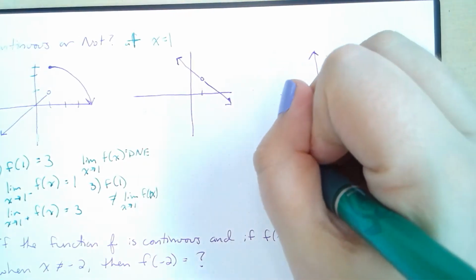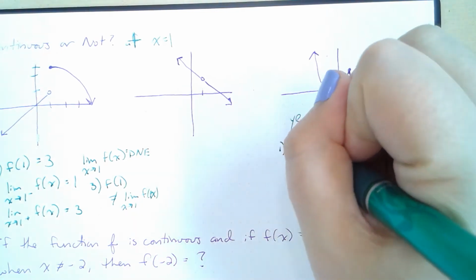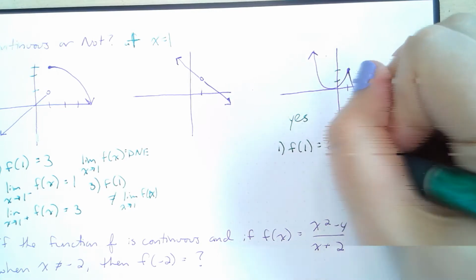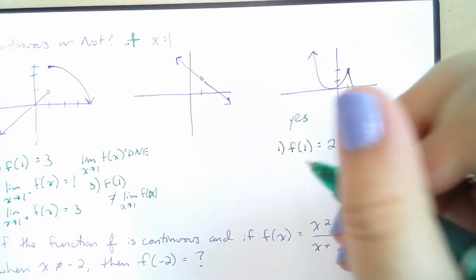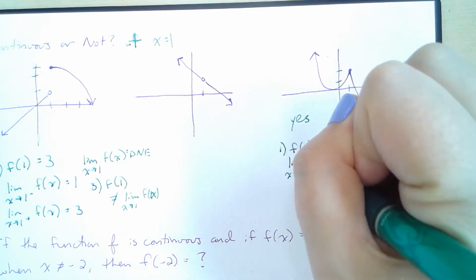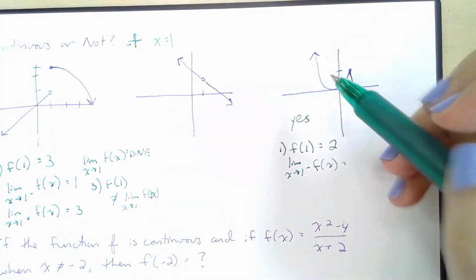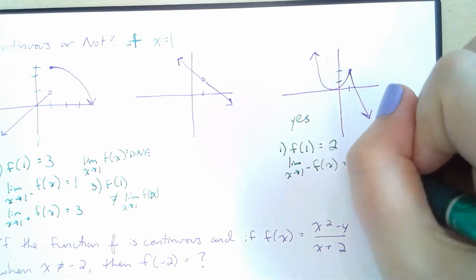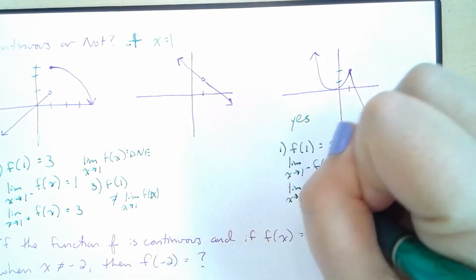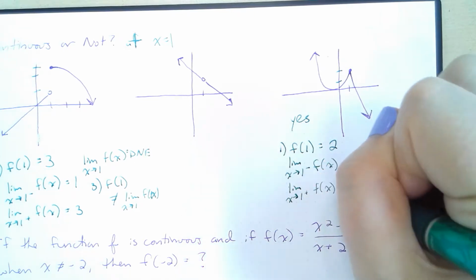Let's prove that. So for point 1, f of 1 is equal to, let's call it 2. Again, I didn't label my graphs very well. The limit as x approaches 1 from the left of f of x is 2. The limit from the right of f of x is equal to 2.